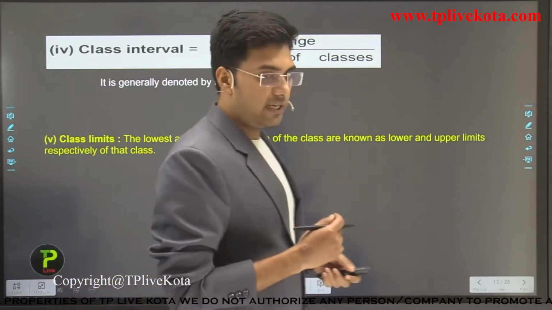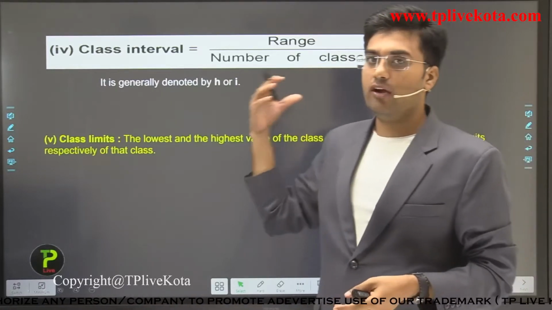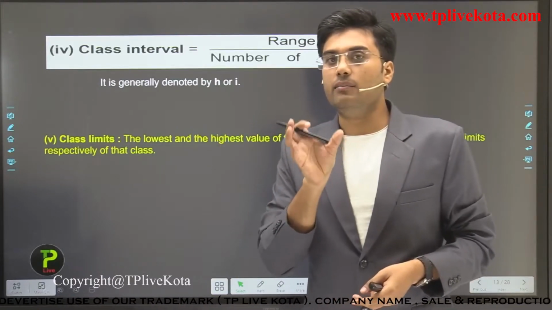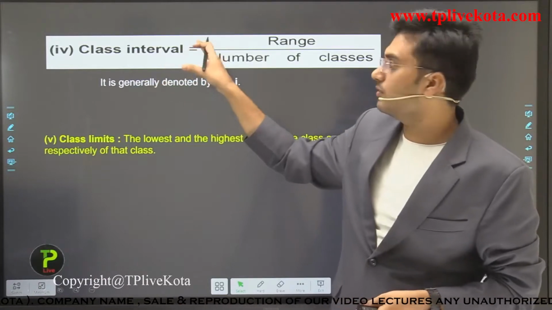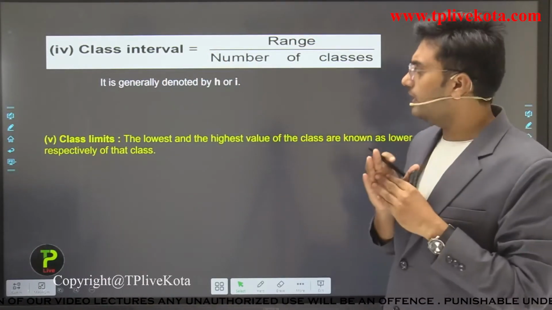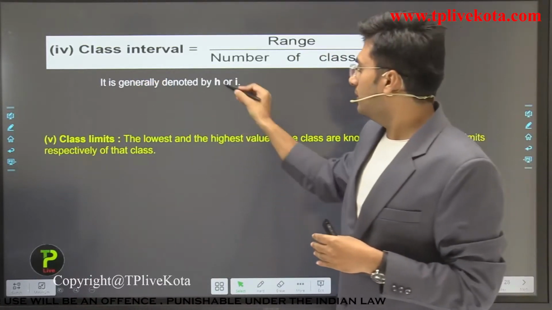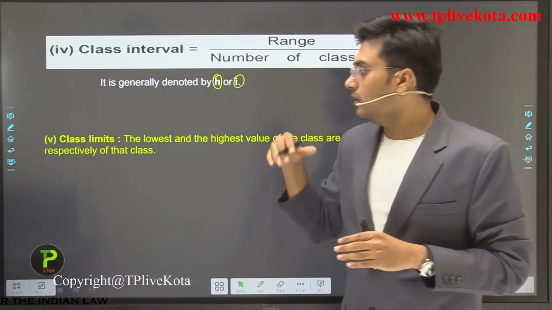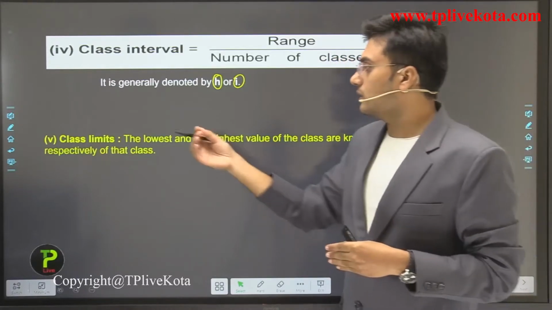Because in objective examinations they directly ask that if the range is this and we have to prepare classes of this interval, then find the number of classes. Then you can apply this formula: number of classes equals range divided by class interval. Clear? And students, class interval is generally denoted by small h or small i. Okay. Now after class interval, let's discuss class limits.